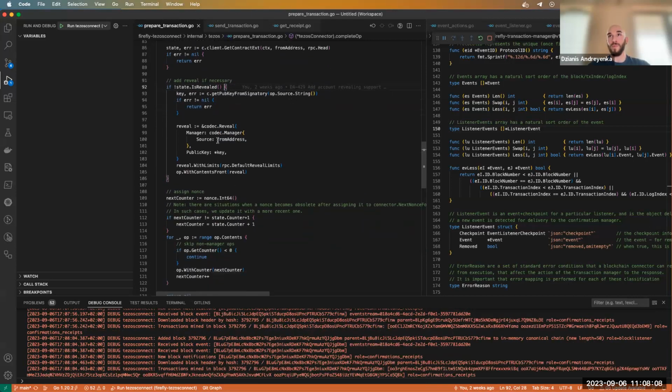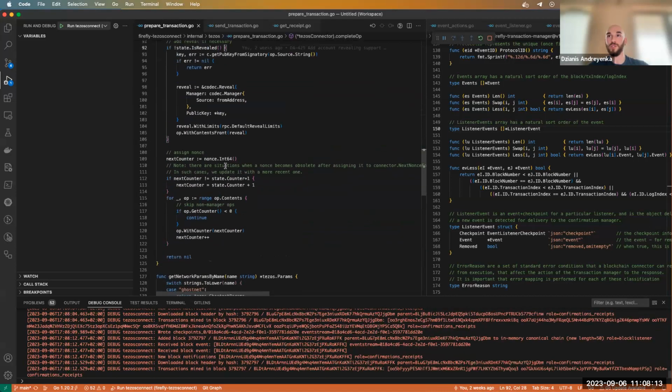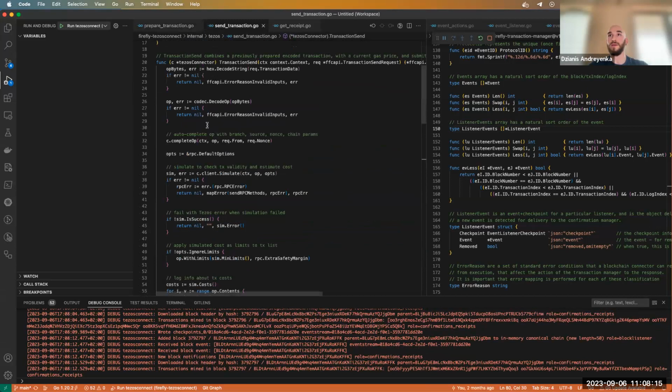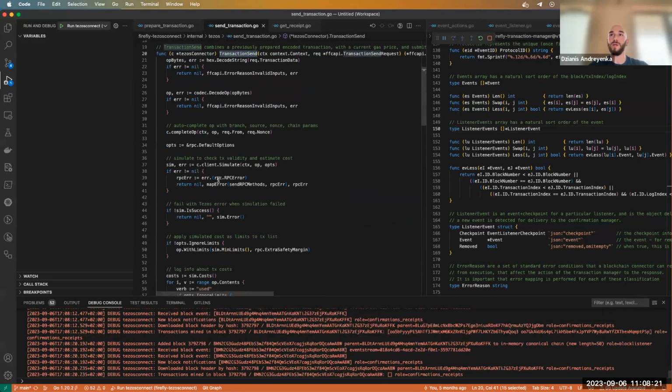So yeah, we do the revealing and complete the operation with the necessary data. Then we do this transaction send method. Here we do transaction simulation first.